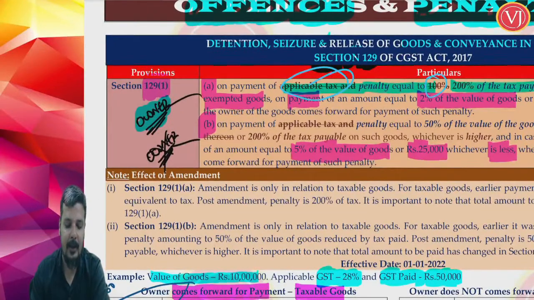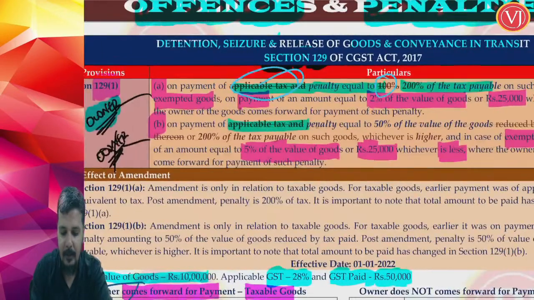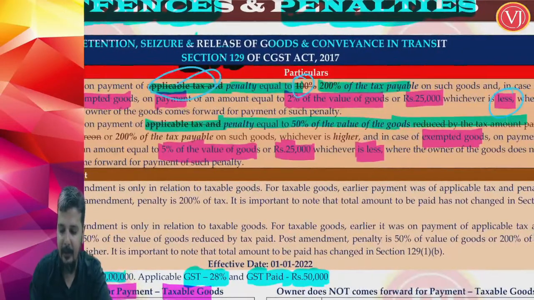This is the amendment in section 128, section 129(1A). What is section 129(1B)? In case the owner is not coming forward, the transporter will be treated as the deemed owner. Previously, the provision was that you have to pay the applicable tax, and the penalty was equal to 50% of the value of the goods, reduced by the tax which is already paid.